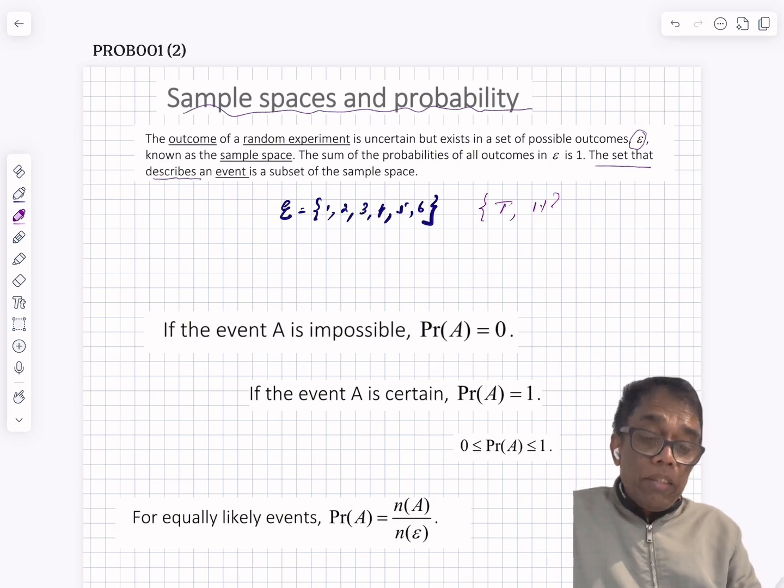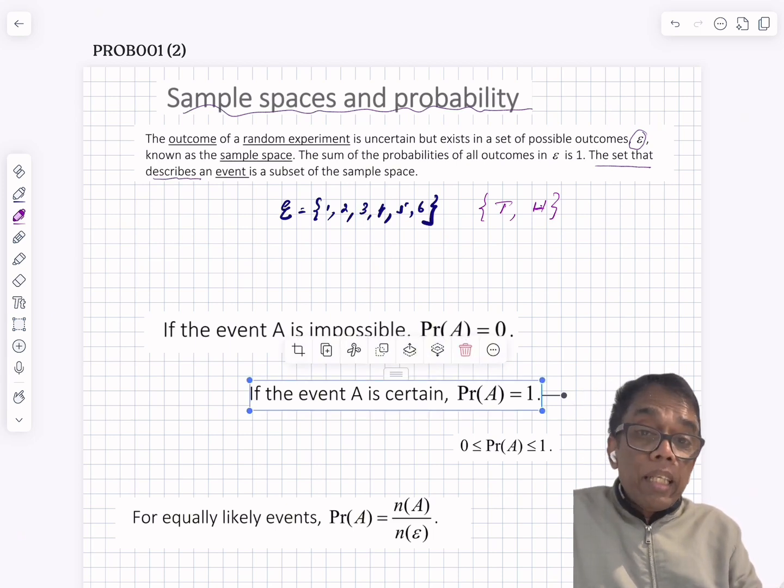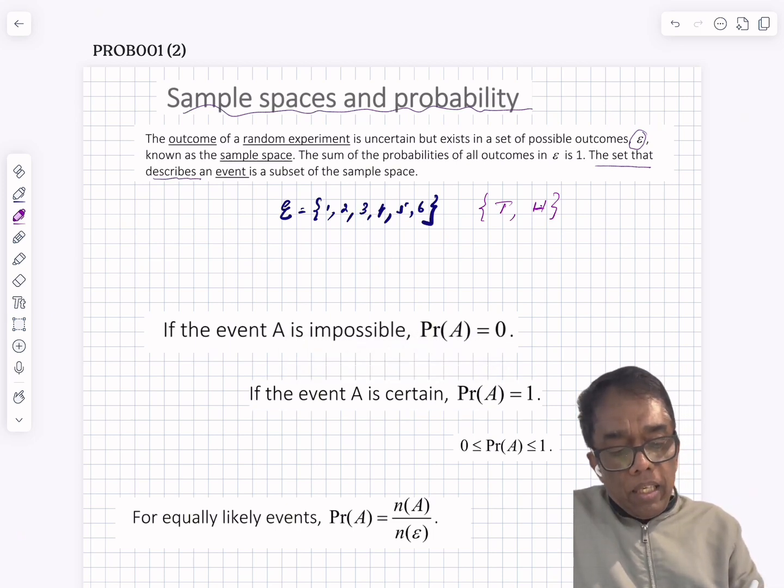Then what is the event? It's a subset of the sample space. As an example, getting an even number. If A is the event of getting an even number, A contains 2, 4 and 6.